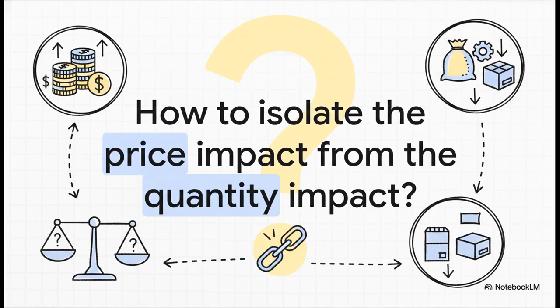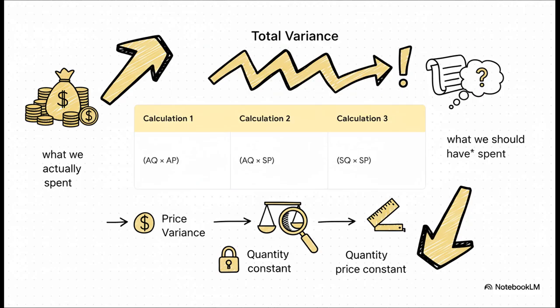Not much on its own. Was it because you paid more per pound for the material than you planned? Or was it because your production team was inefficient and used more material than the standard allowed? A total variance just tells you that there's a problem. It doesn't tell you why. We need to isolate these two effects. And this three-column matrix is the elegant tool we use to do just that.